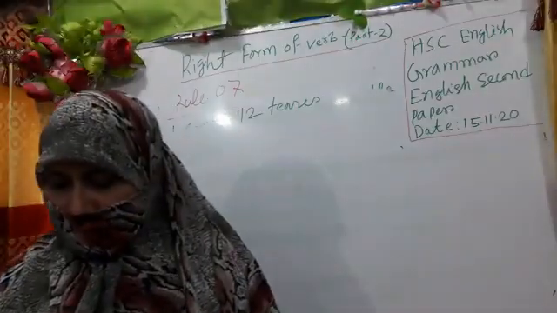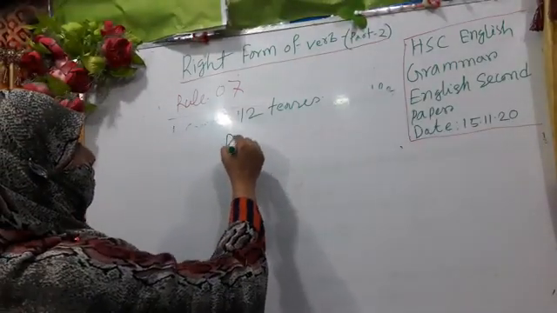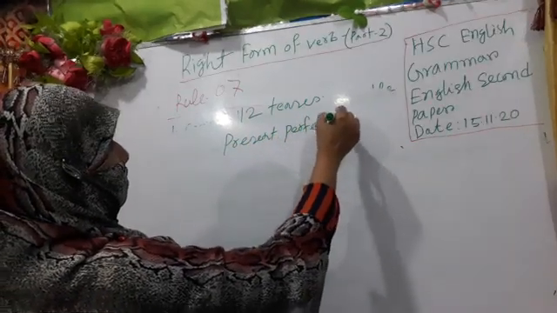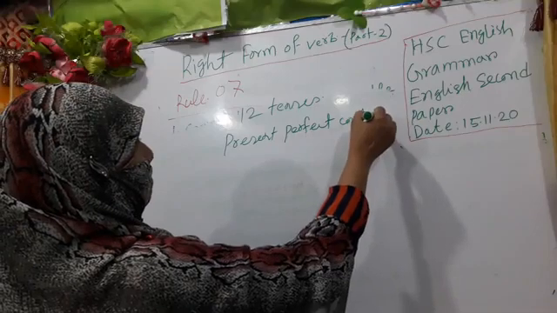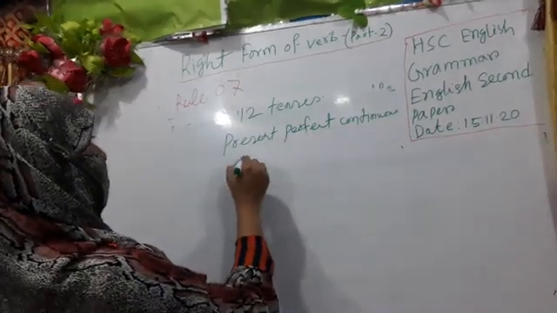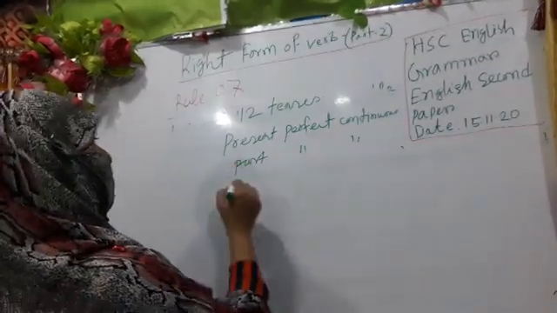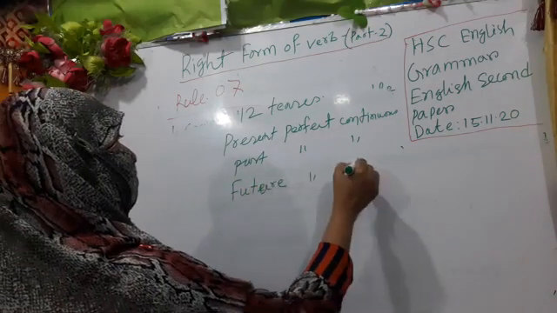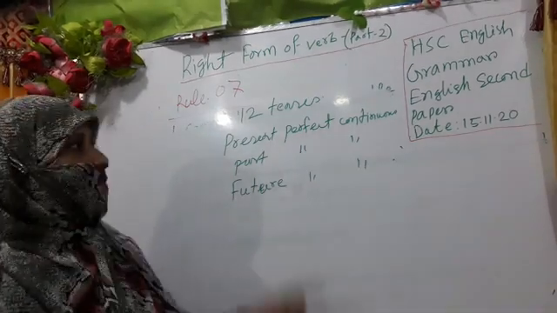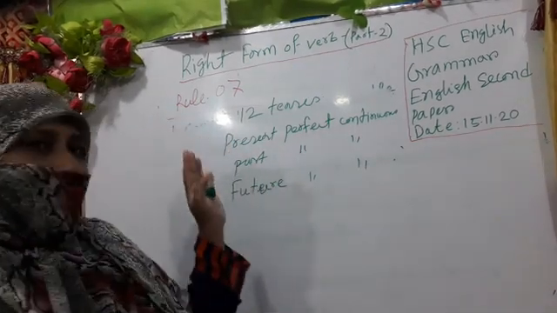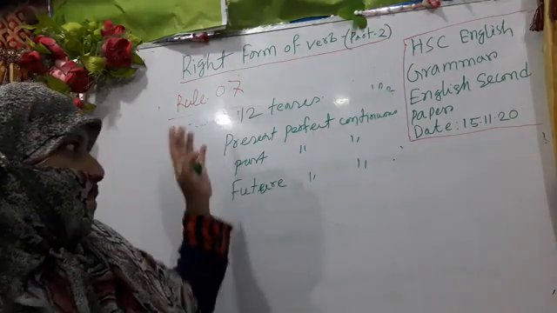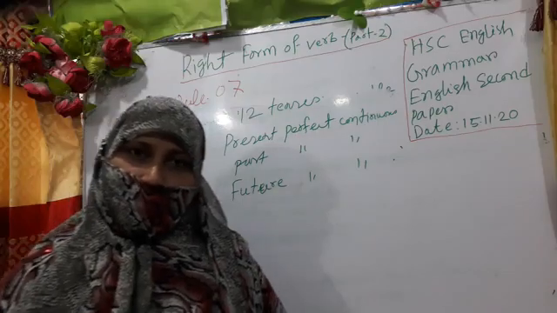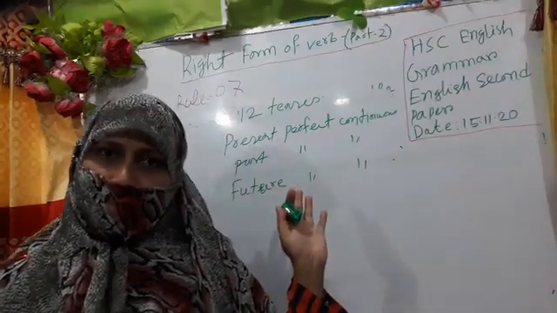Present perfect continuous, past perfect continuous, and future perfect continuous. These 3 tenses among the 12 cannot be turned into passive voice. We can't make passive voice in these sentences.